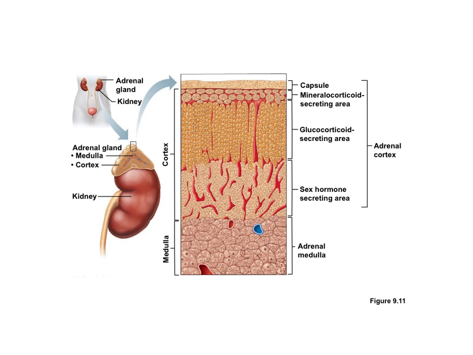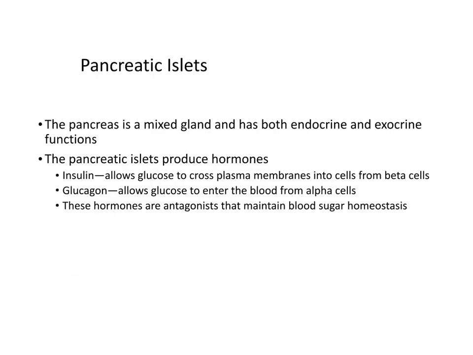So these hormones are again formed in the medulla, so that's this innermost layer of the adrenal gland. Next, we'll talk about the endocrine tissue in the pancreas. They're called the pancreatic islets. So the pancreas is actually a mixed gland, and it has both endocrine and exocrine functions.